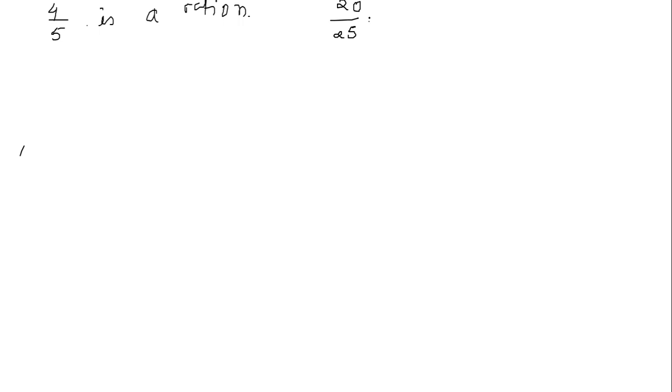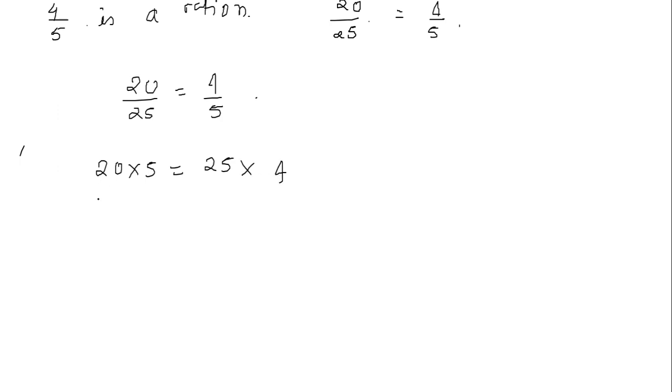Okay, this is a ratio and the proportion statement: 20 by 25 is equal to 4 by 5. If we solve this proportional statement, we can clearly see that 20 divided by 25 is nothing but 4 by 5. It means 20 into 5 is equal to, if I do the cross multiplication over here, 25 into 4. This will give me 100 is equal to 100.